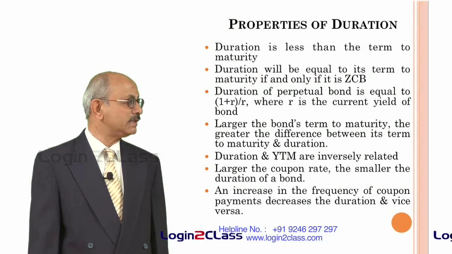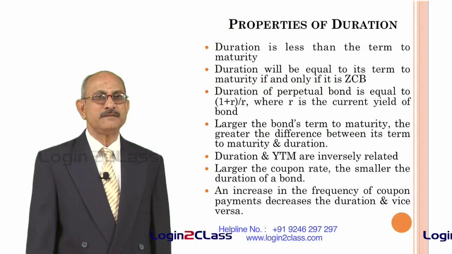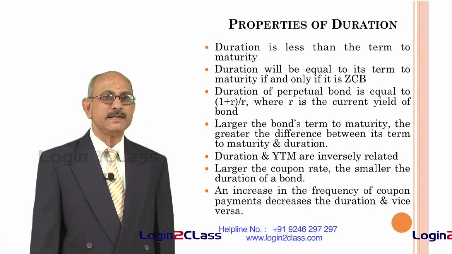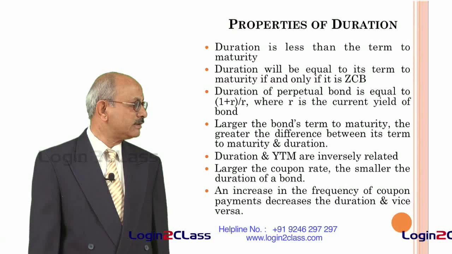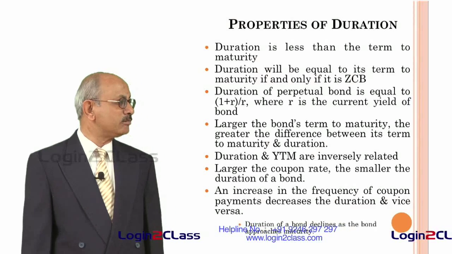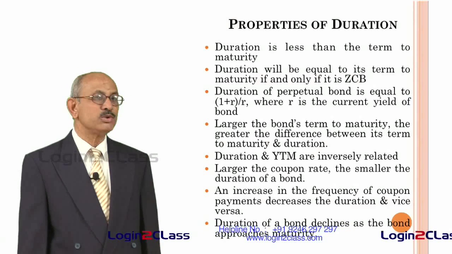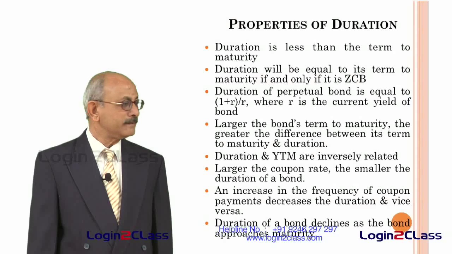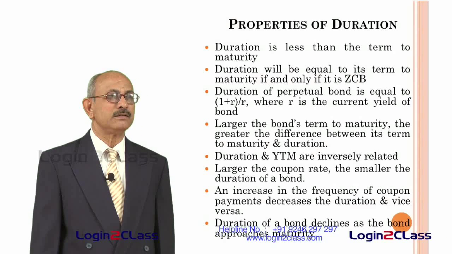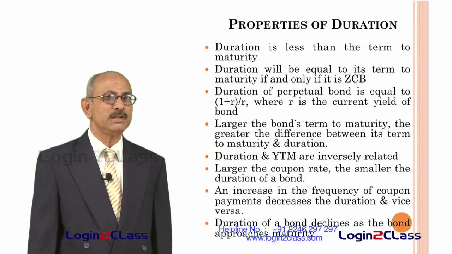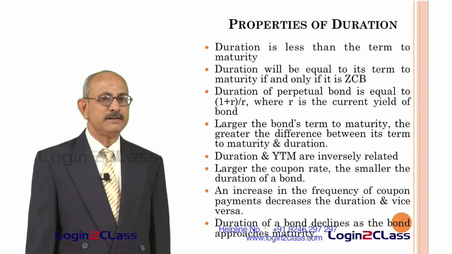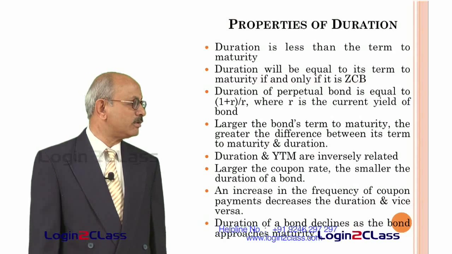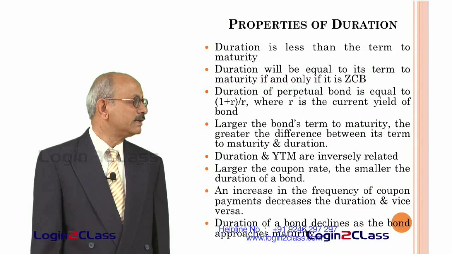That means there is an inverse relationship between the increase in the frequency of coupon payment and the duration of the bond. And finally, the duration of a bond declines as the bond approaches maturity. So, as we reach the maturity of the bond, the duration keeps going down. Initially, when the bond is issued, duration will be higher, and as we start moving towards the maturity of the bond, the duration of the bond keeps declining.